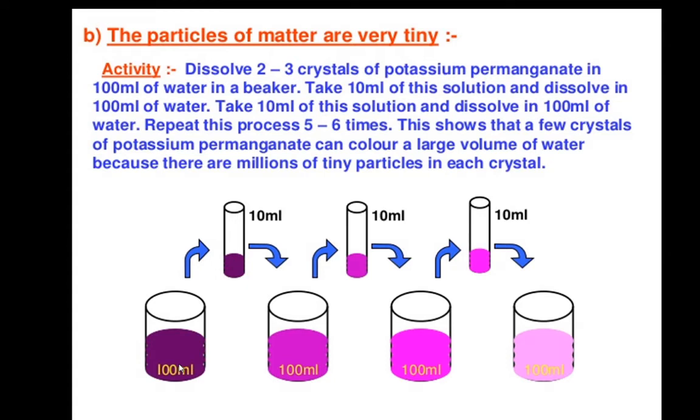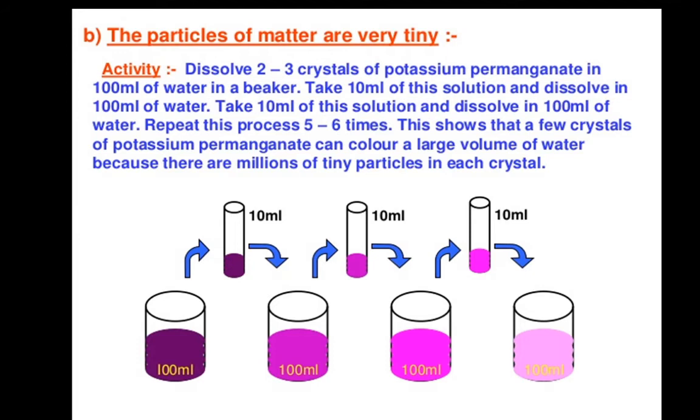Look at the color. This color is something violet, and this will change into a faint pink color. So by performing this activity, what we have to conclude is that a few crystals of potassium permanganate can color a large volume of water, because there are millions of tiny particles in each crystal.